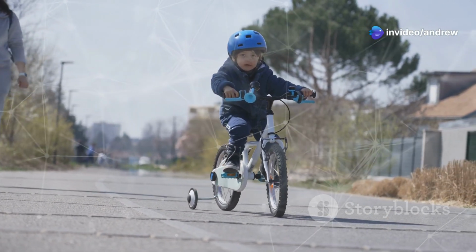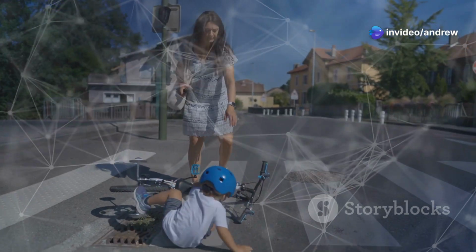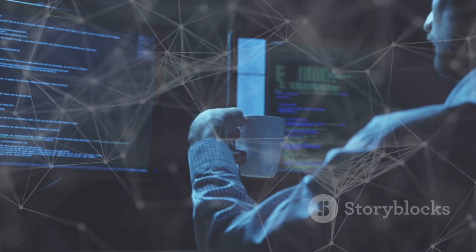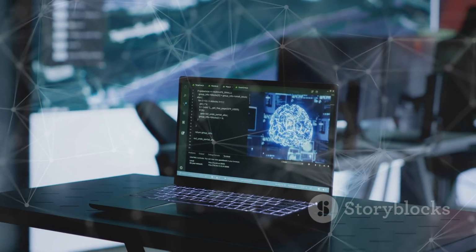Remember learning to ride a bike? It took time, practice, and maybe a few scrapes. Teaching a computer is similar. We call it training an AI model. Imagine the model as a student eager to learn.